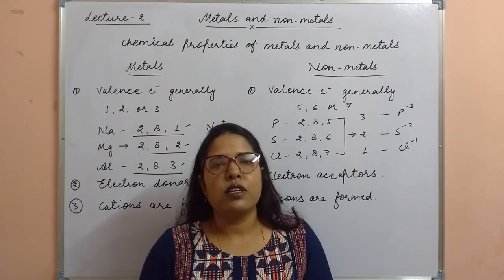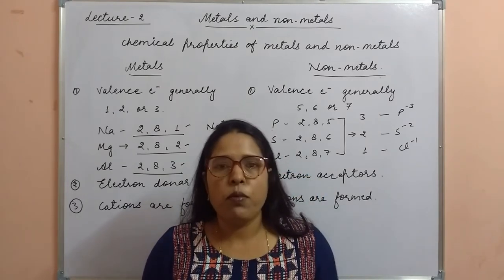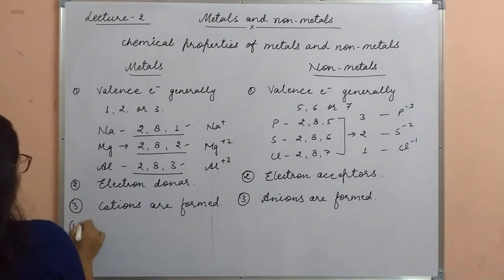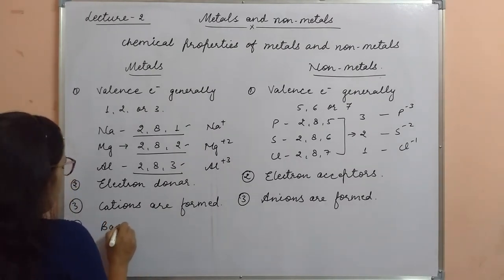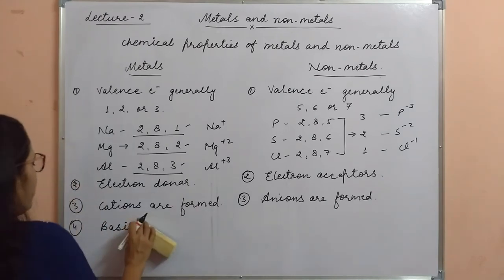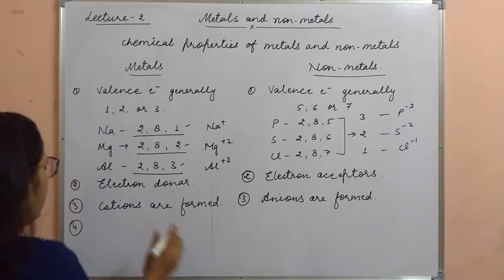Next, we are going to discuss the types of oxides. Which type of oxides are formed by metals and non-metals? So here metals form basic oxides. The oxides of metals are basic in nature. That's why we say that the metals of the first group are called alkali metals.